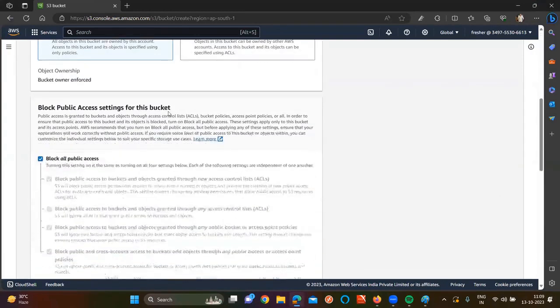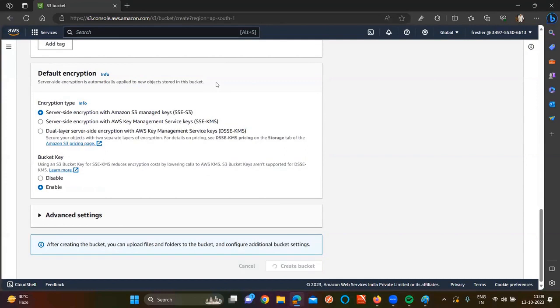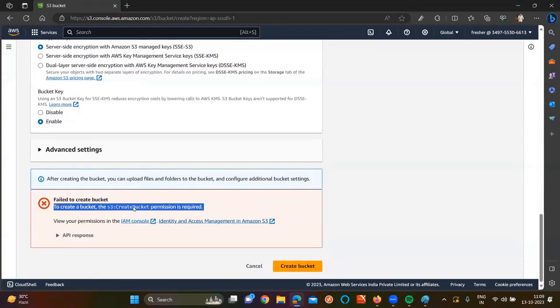Some random name I'm trying to give it. Create a bucket. What happened? Man, you have given the S3 read-only access, but you want me to do the creation of a bucket. How can I create? I cannot create. Go there and change permissions, then I'll create. It is telling like that.